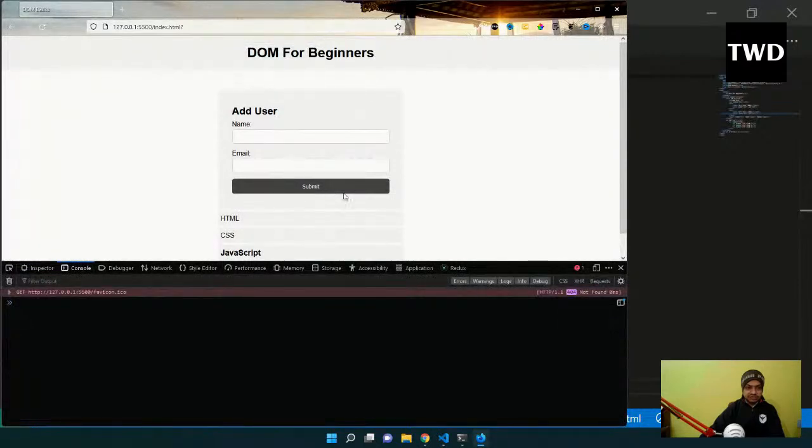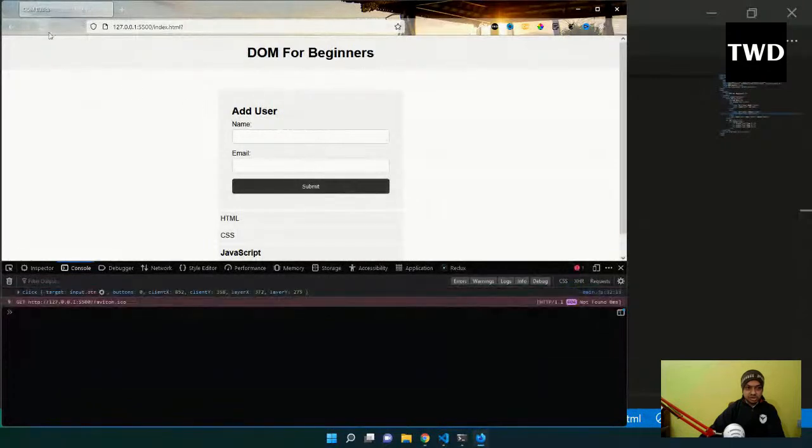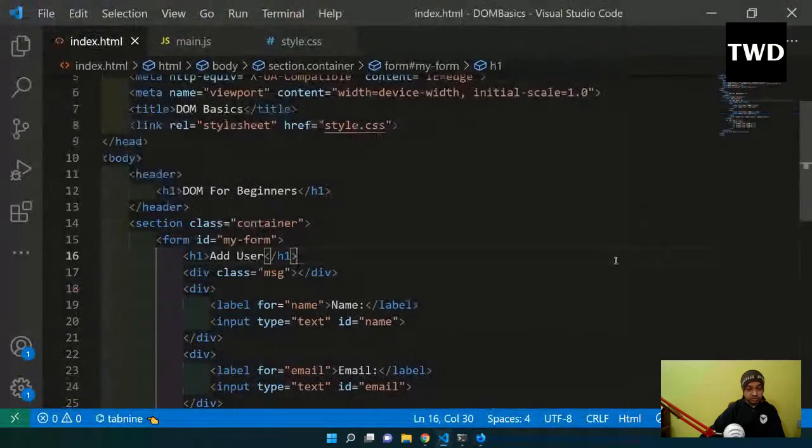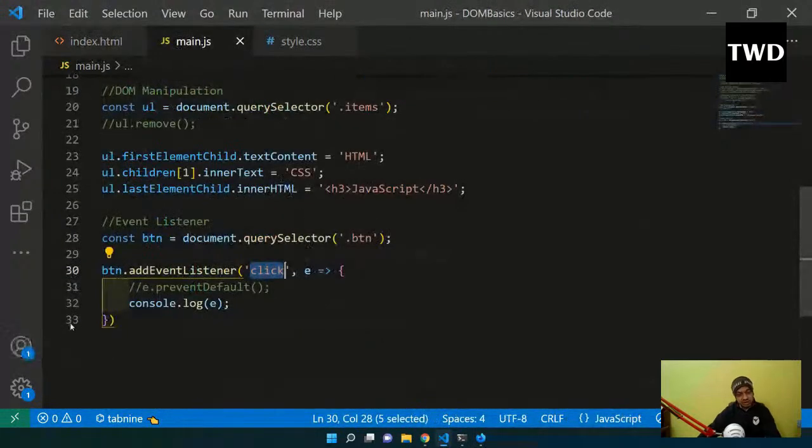See, it is refreshing. I'm not even getting the console or anything. It is refreshing, so this is not a good way. But this is how the form works. Whenever there is an input button inside a form, it will refresh the page.